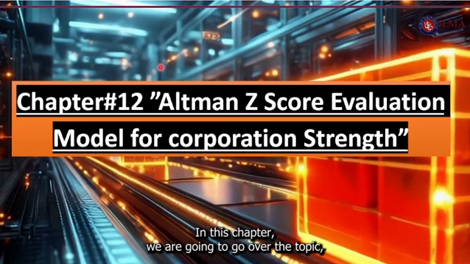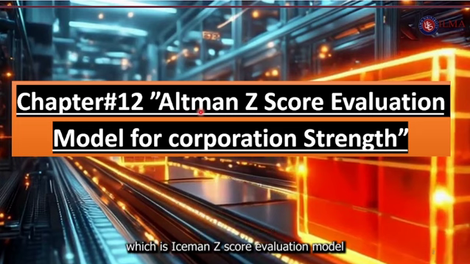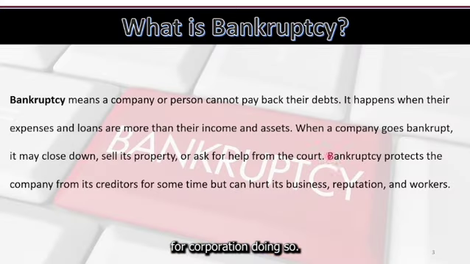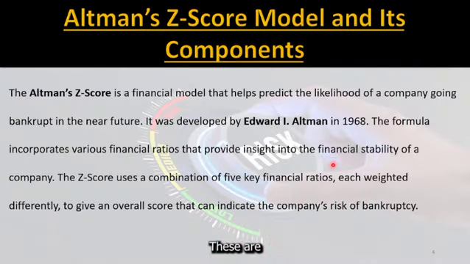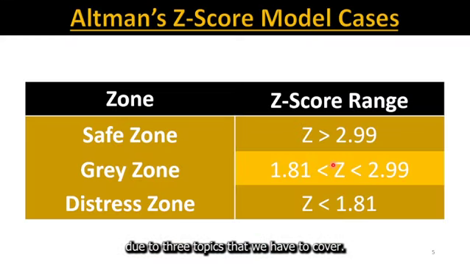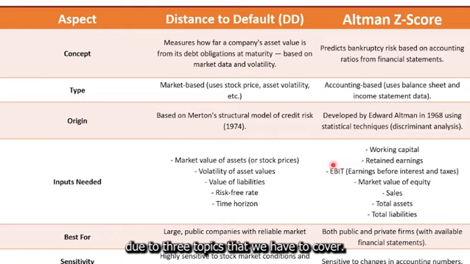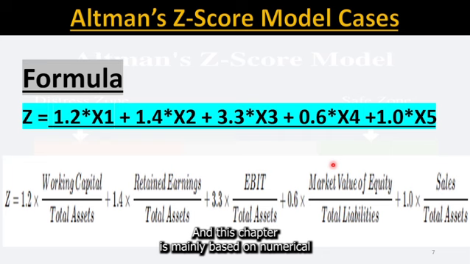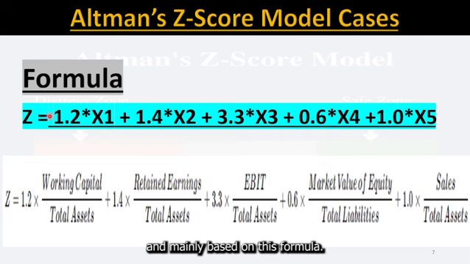In this chapter, we are going to cover the topic which is Altman Z-Score Evaluation Model for Corporation Strength. So, these are 2 to 3 topics that we have to cover. This chapter is mainly based on numerical problems and on this formula.